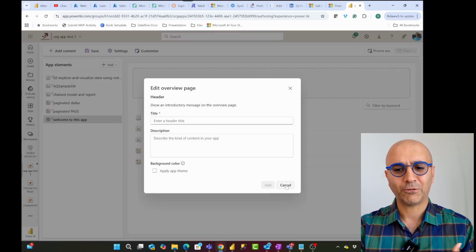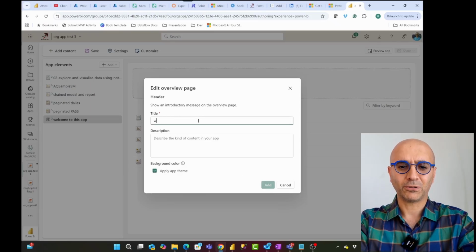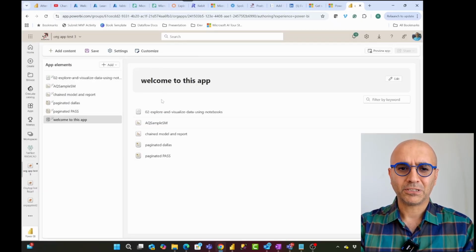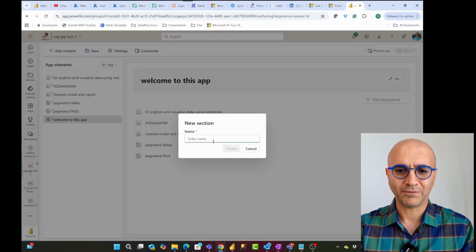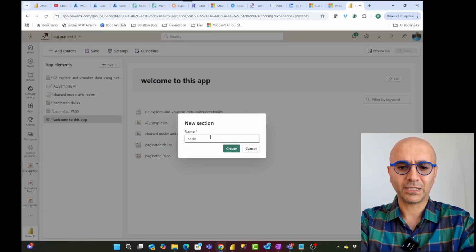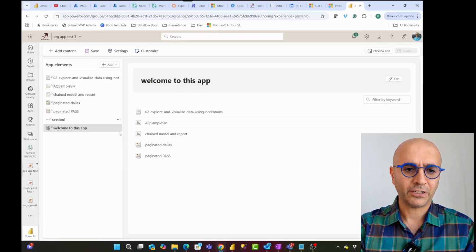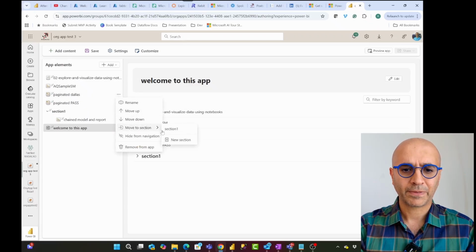I have created an Org app before, so I'm going to refer to that, but I'll show you that this is the possibility. You can have a theme color applied on this. I would also call it welcome to this app, things like that. So it looks like this. Once you've built this, once you've added sections, if you want to, I also add one section so that you can see what it looks like. Section 1, and I'll move this section up. I can move some of these into that section, for example, moving this one to that section, or moving this one to the section.